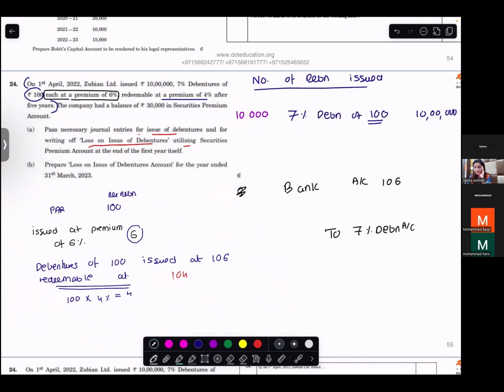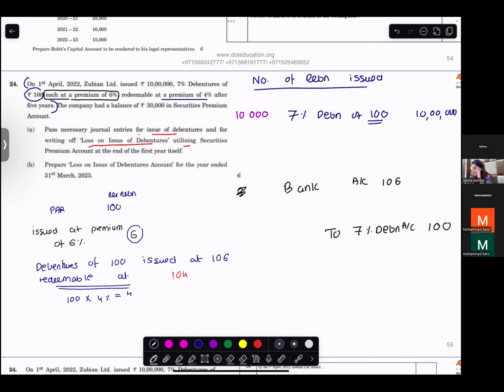Debenture will be credited by how much? You received 106, right? Debenture account 7%, which value? 100.